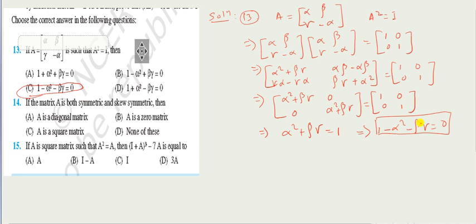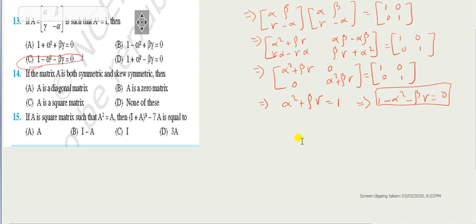Next, question number 14. Let us read it carefully. If the matrix A is both symmetric and skew symmetric, I repeat, there is a matrix A which is both symmetric as well as skew symmetric, then what kind of matrix can it be, right? Look at this. Question number 14.